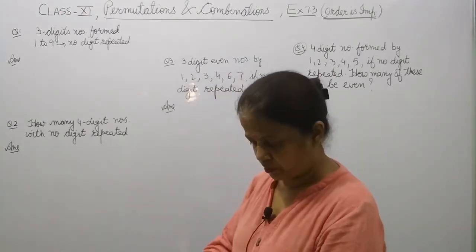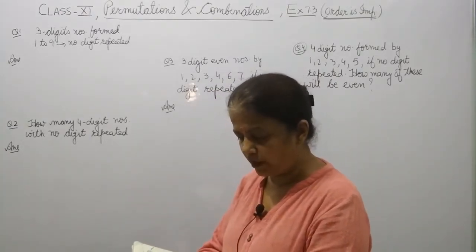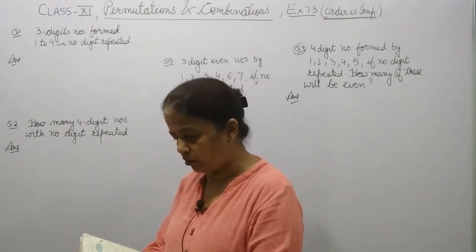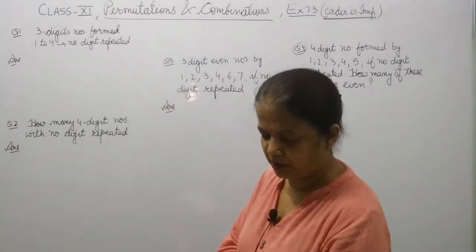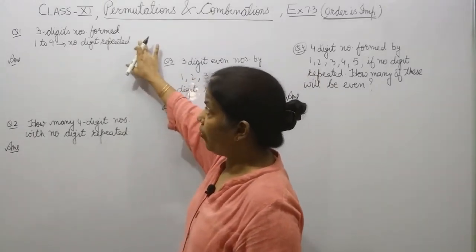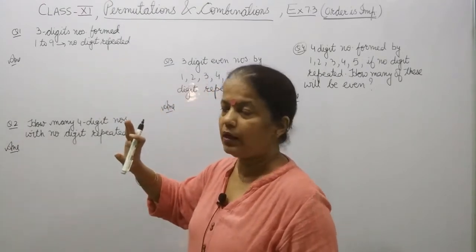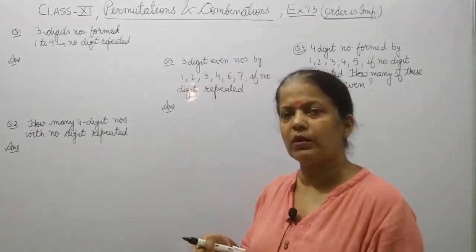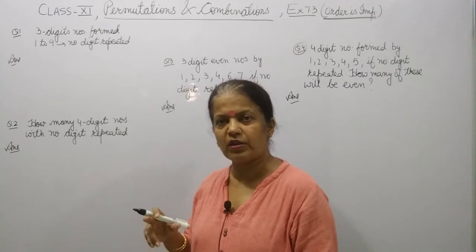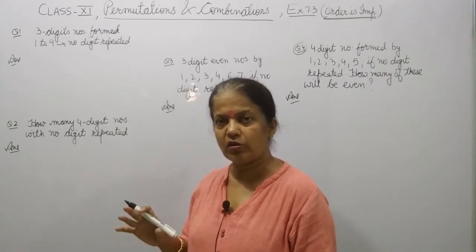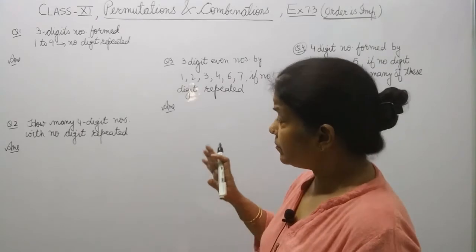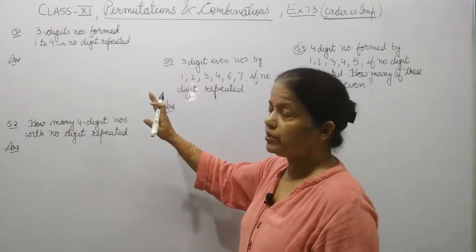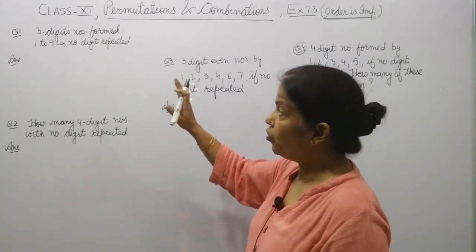First question. In the first question, the question is how many 3-digit numbers can be formed using the digits 1 to 9 if no digit is repeated. 3-digit numbers formed from 1 to 9 and no digit is repeated. These questions we can do with the fundamental principle of counting also. Since formed is written, formation, you have to make a 3-digit number and no digit is repeated.